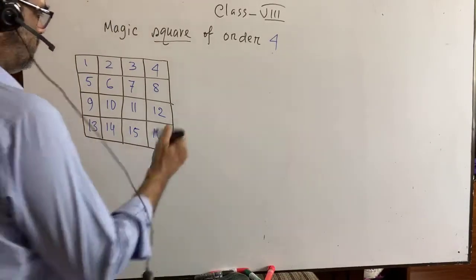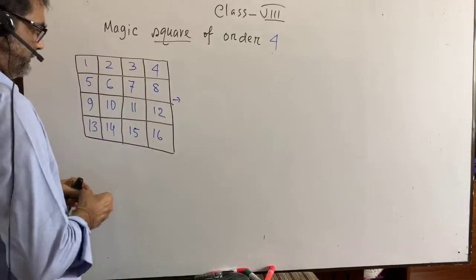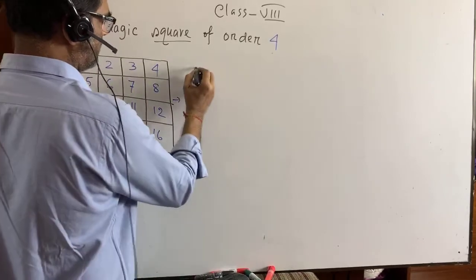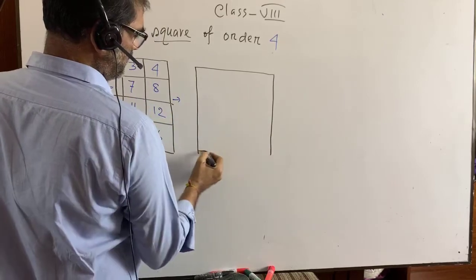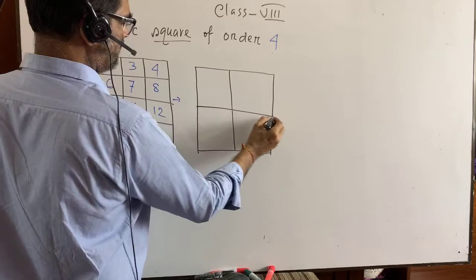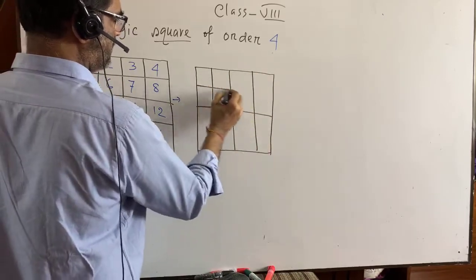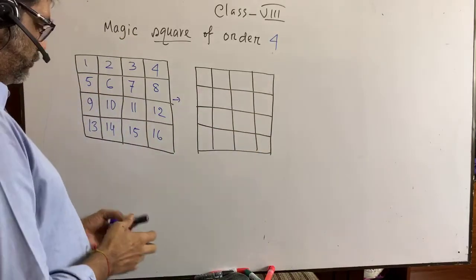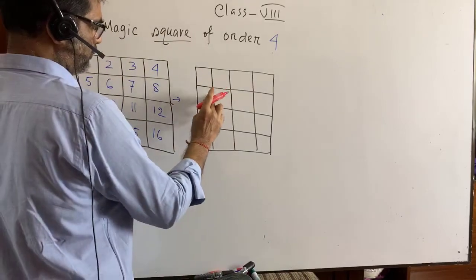Very good. We try to draw again. You see here, we are going to mark this one.